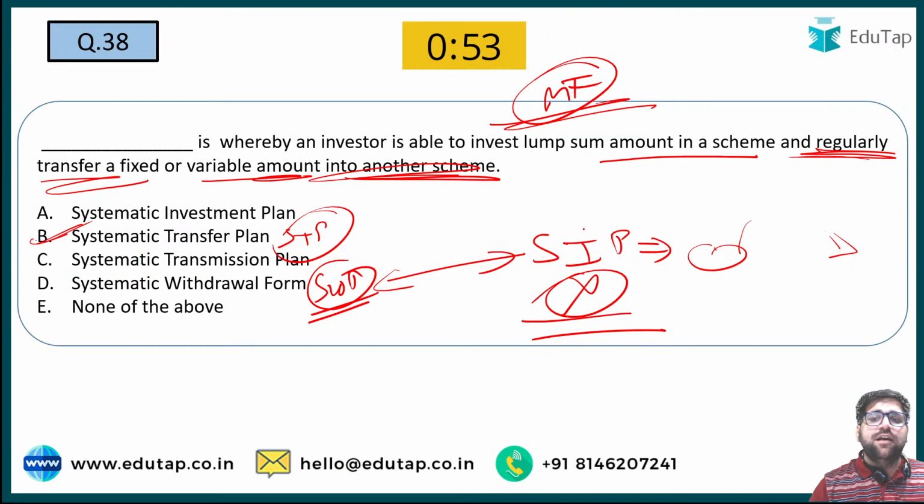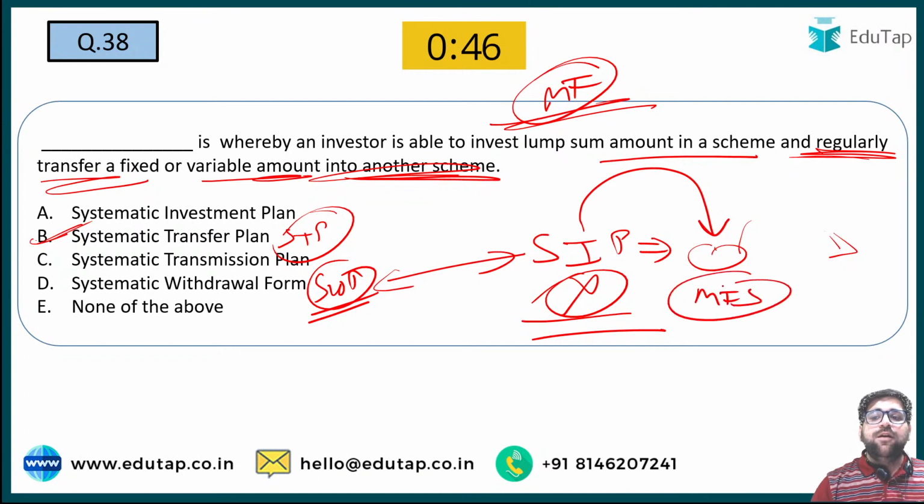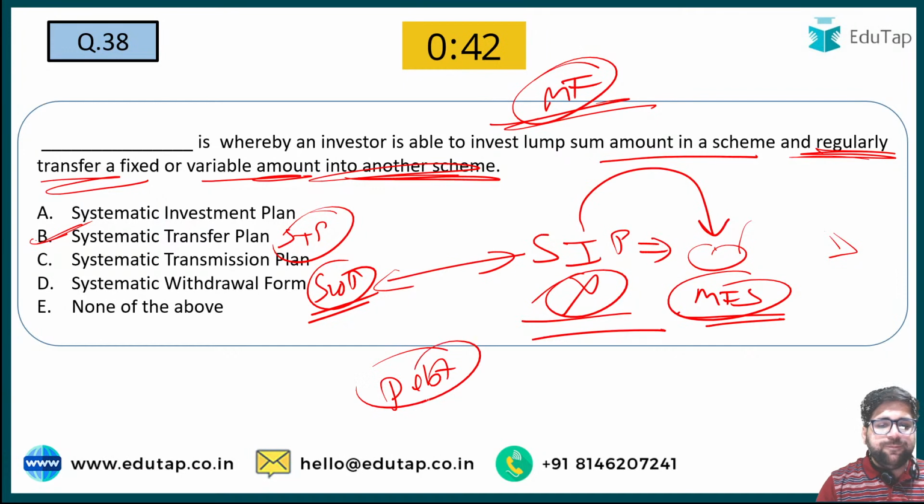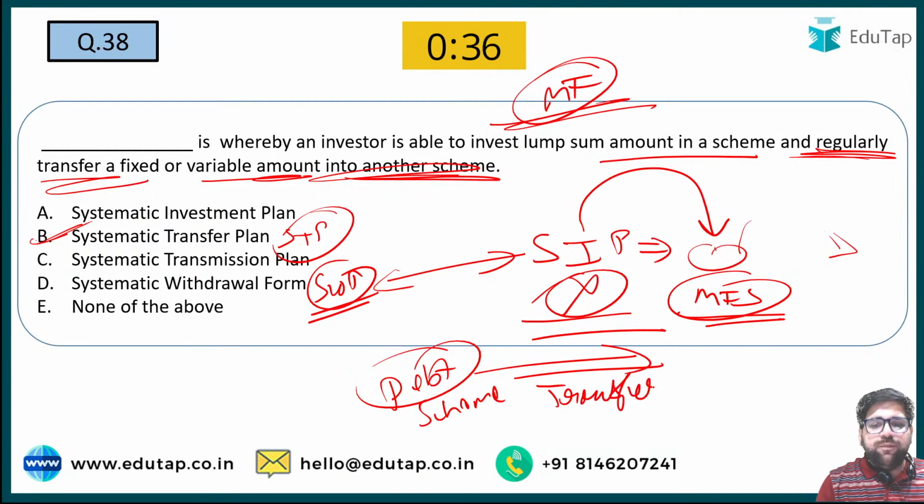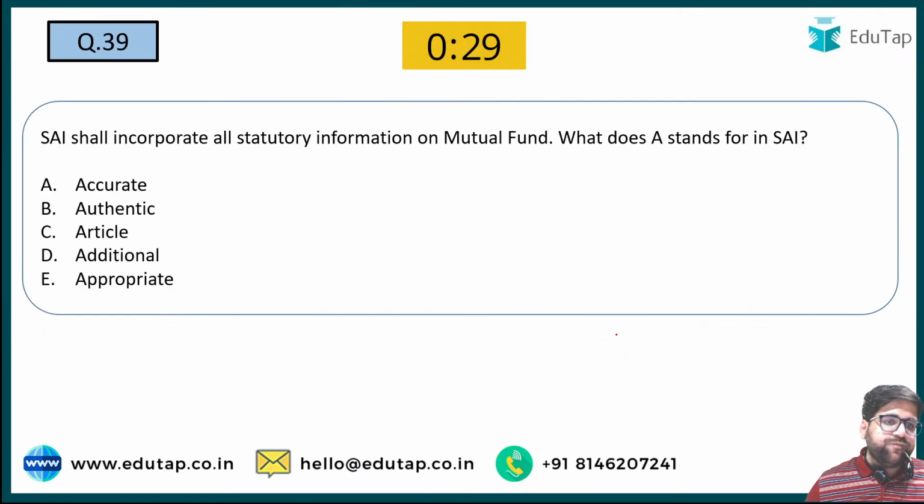Please understand this. For SIP, you have to invest that particular amount regularly in a particular mutual fund scheme. But under systematic transfer plan, for example, let's say today I have a debt scheme because markets are so volatile. So I will transfer a certain amount of money from the debt scheme to an equity scheme when the markets become normal. So this is an example of STP. Please note this particular point. Now question number 39.